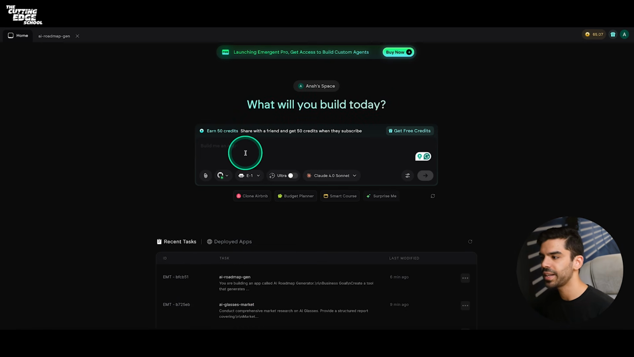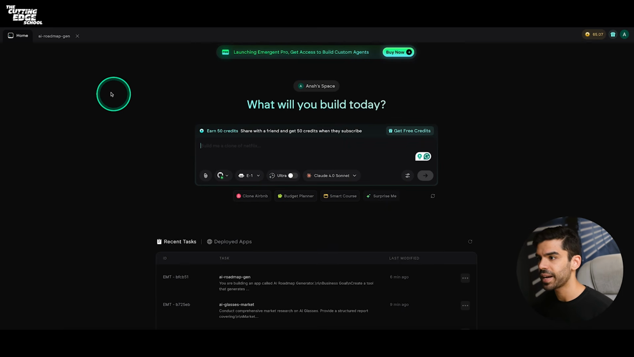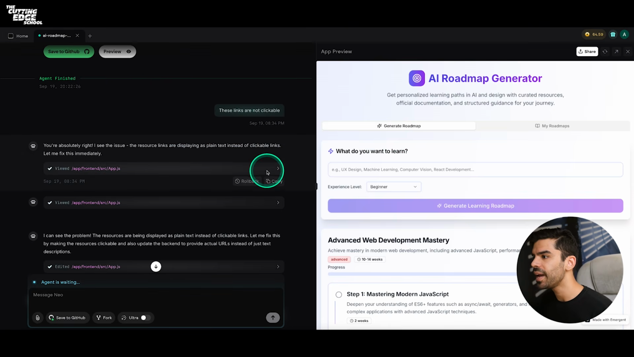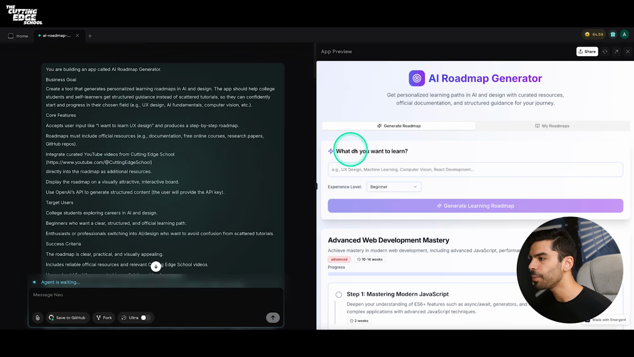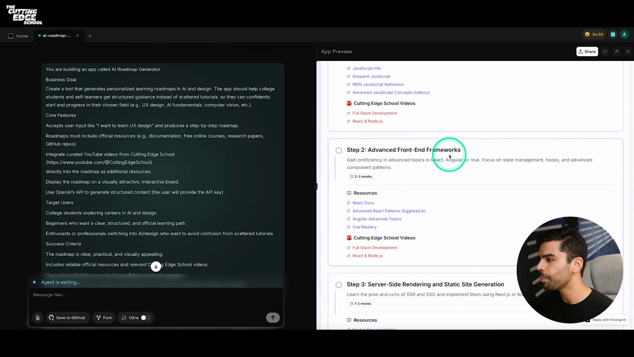So as you can see, this is where I need to describe my idea. We've already been trying a bunch of different ideas. In fact, let me show you what I was trying out. I have actually created a proper app that is an AI roadmap generator. I can type any skill, I can say the experience level that I want this roadmap to be catered to, and it'll create a proper step-by-step guide.